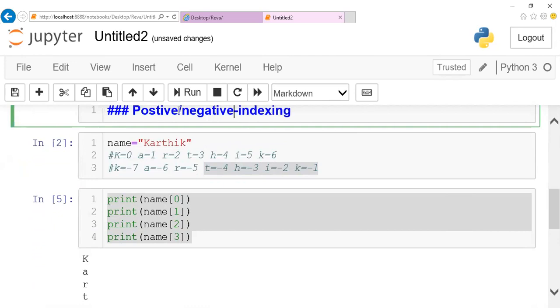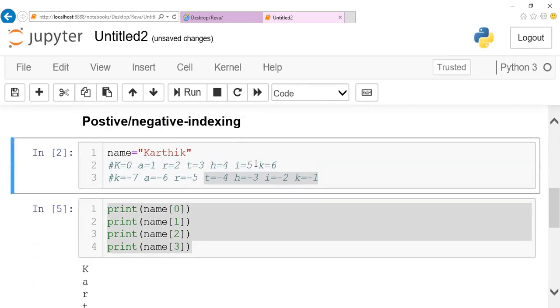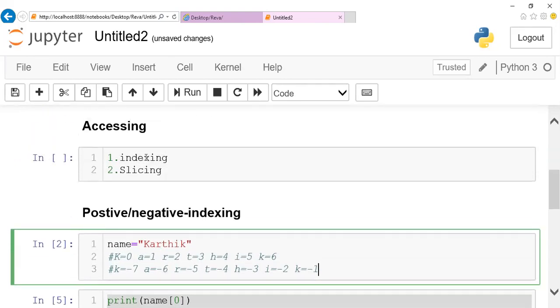A string can be accessed by using both the approaches, positive as well as negative. Guys, I'm teaching from the scratch. So directly instead of moving into problem solving, I'm just teaching the concept. Then we are going to the problem solving questions, guys. So whenever you find something is not clear, you can just stop me, clarify your doubt. We can proceed further. Okay, so this is one way of accessing, indexing.